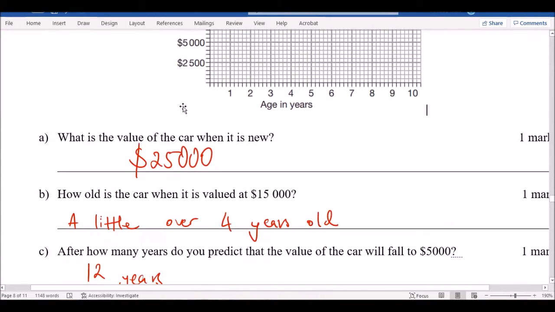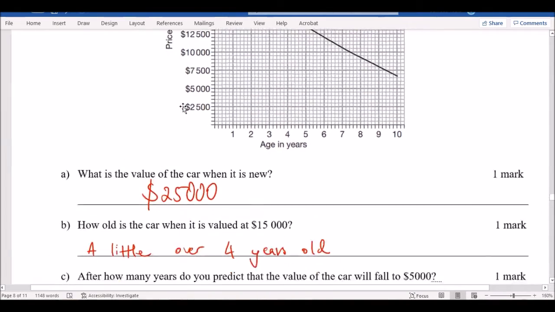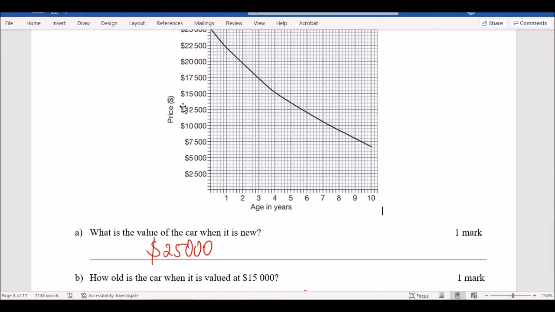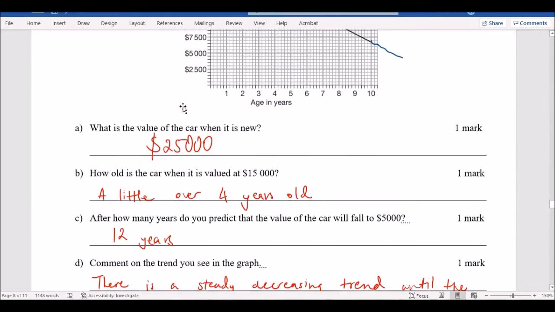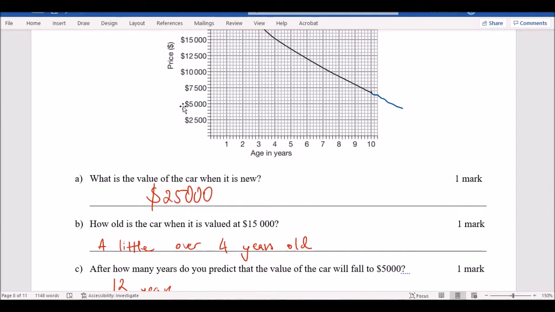This one is tricky. How many years do you predict the value of the car to fall below 5,000? Now, that one was hard because it does go outside of the graph. But I sort of just followed the line. You can draw a little bit ahead of it if you want to, and you can make a prediction there. Let's say I would say that's 11 years. Oh, it could be 12 years. Yeah, I would say 11 is probably more accurate. It's kind of hard to say, but right there, probably there. That would make more sense to be 11.